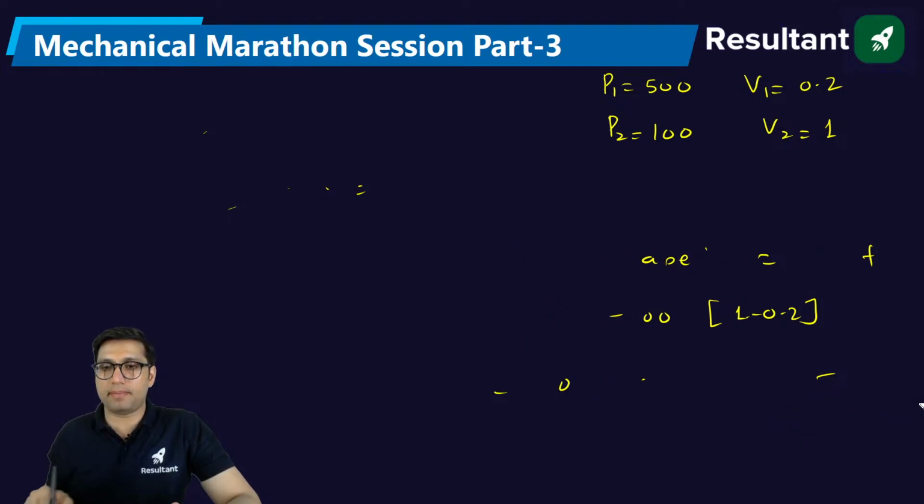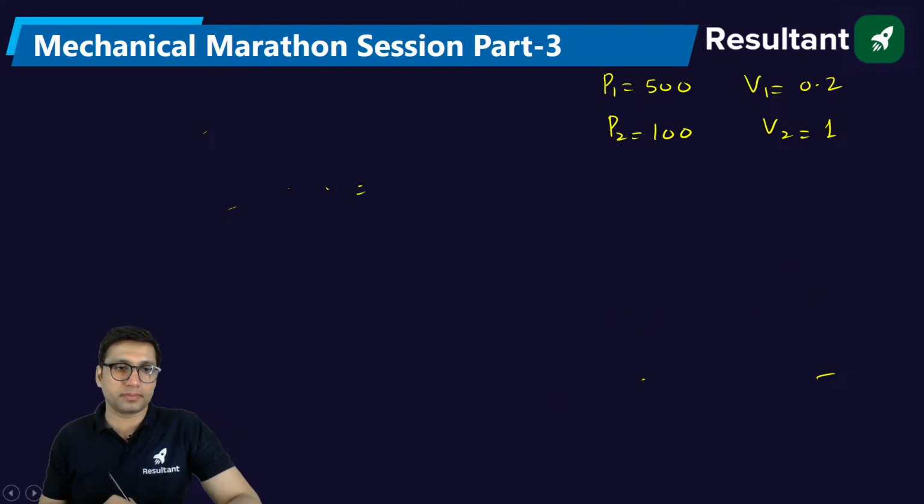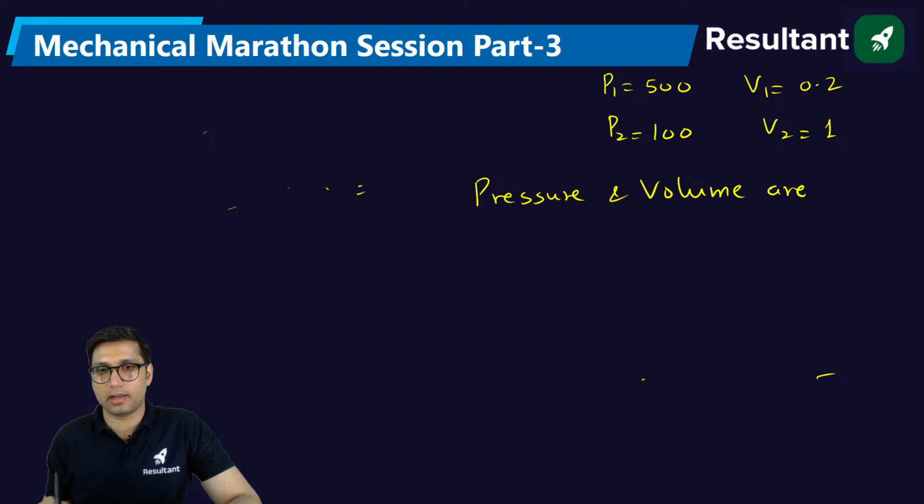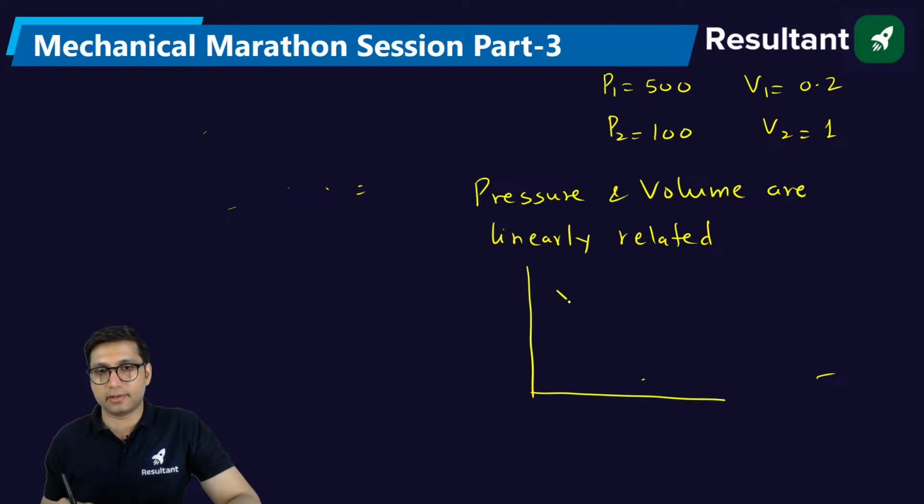This approach is applicable where the pressure and volume are linearly related, right? Then in that case, this approach is valid, like this. Then this kind of curve will be there. The work will be equal to the area of the trapezium.